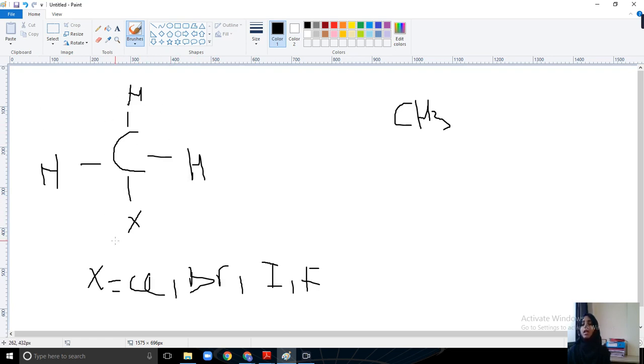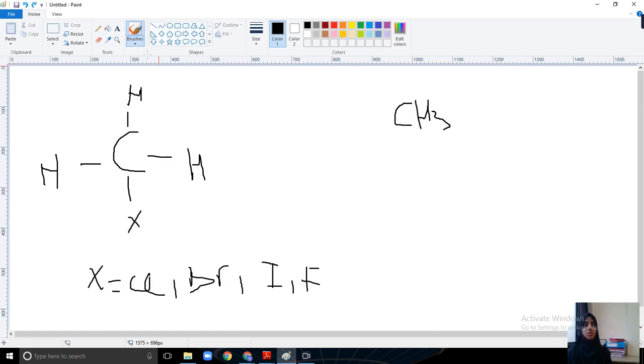So this is alkyl halide. For example, if chlorine is present here, it is called CH3Cl and it is methyl chloride.